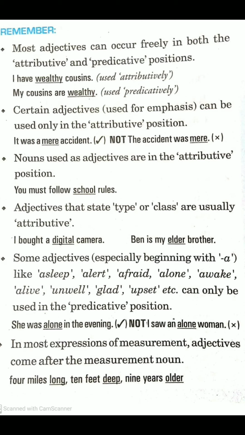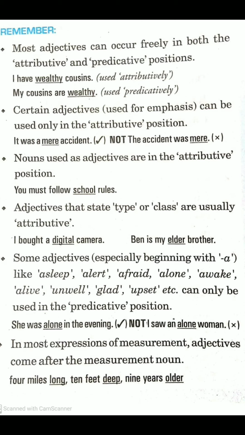Such adjectives can only be placed after a linking verb. Like she was alone in the evening. I saw an alone woman would be a completely different sentence. Their meaning would be different. So such words can only be used in predicative position.